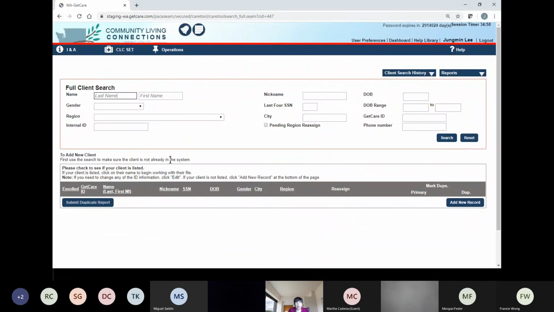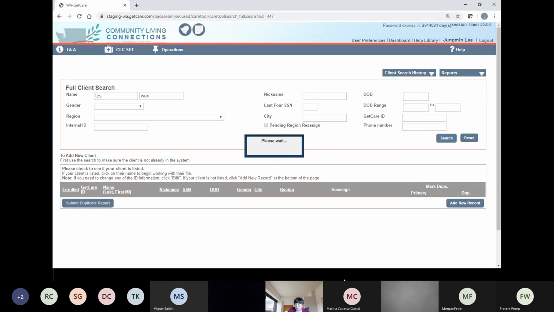And this time, the last name is Tester, right? So how many letters would you use? Good. Okay, 3 letters. Fine. So then TES, right? And how about the first name? The first name is Wonderful, right? So how many letters would you use? Good. Yeah, 3 or 4. Okay, good. So I'm gonna do maybe 3 and click search here, right? Okay, I'm gonna click search.